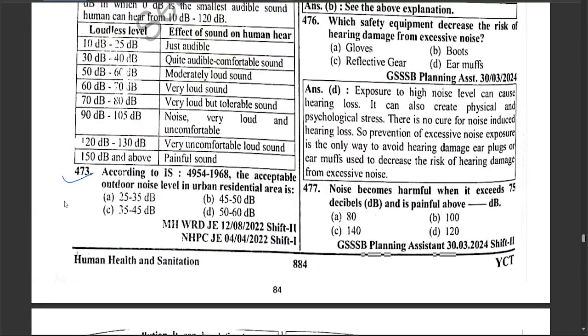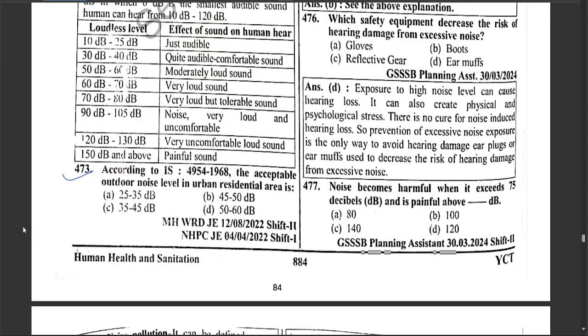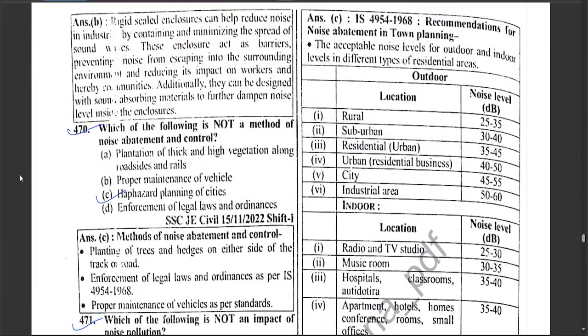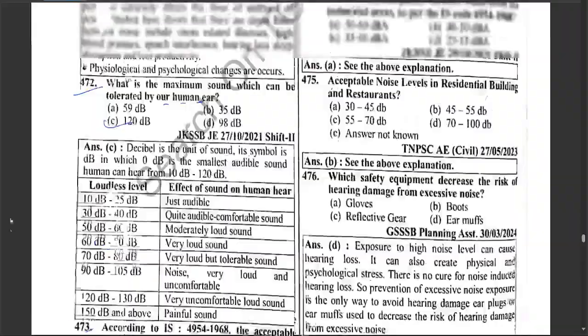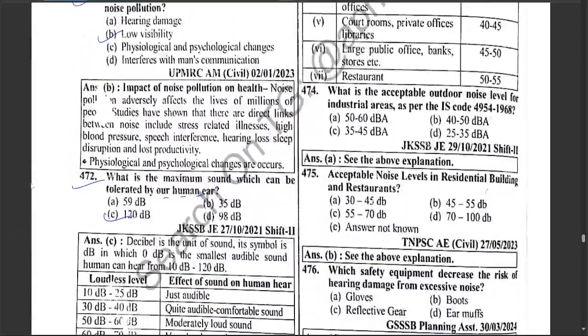According to IS 4954 1968, the acceptable outdoor noise level in urban residential area is, which is I think C, which is the correct is 35 to 45 decibel. Okay, next question. What is the acceptable outdoor noise level for the industrial area as per IS 4950 1968, which is 50 to 60 decibel? Acceptable noise level in residential building and restaurant, which is 45 to 55 decibel.